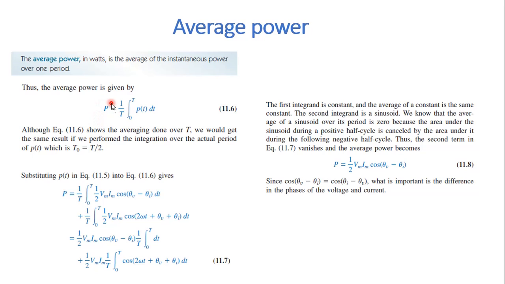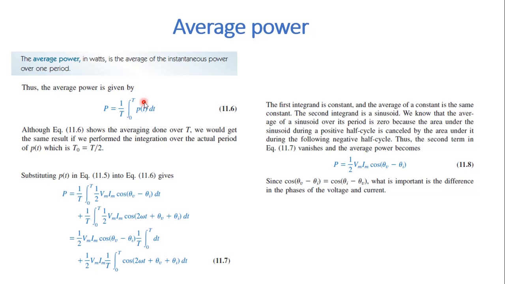You notice that it is represented by the term capital P. So capital P is the average of instantaneous power, which is represented as p of t. So we are going to integrate it over one time period and take an average. So that is equal to 1 by T integral from 0 to T of p of t dt. This is the definition of average power.